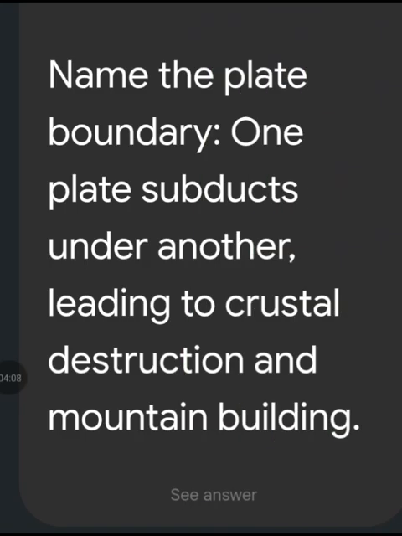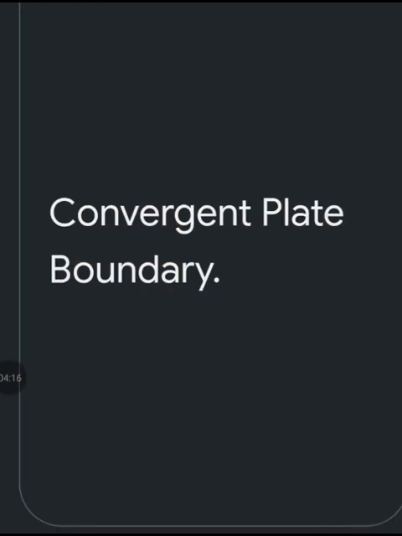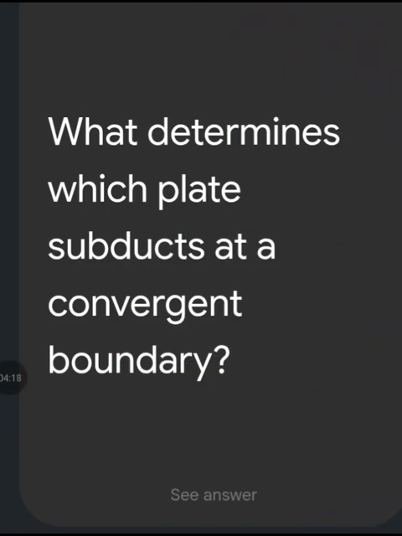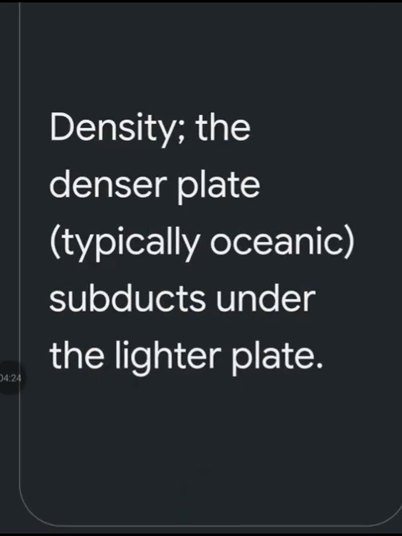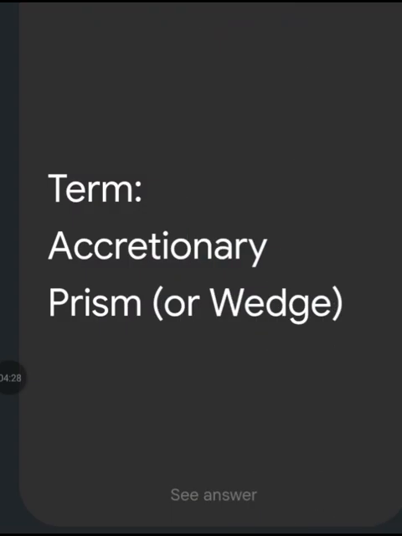Two plates move away from each other, creating a new crust at mid-oceanic ridges, that is divergent plate boundary. Name the plate boundary. One plate subducts under another, leading to crustal destruction and mountain building. Convergent plate boundary. What determines which plate subducts at a convergent boundary? Density. The denser plate subducts under the lighter plate.